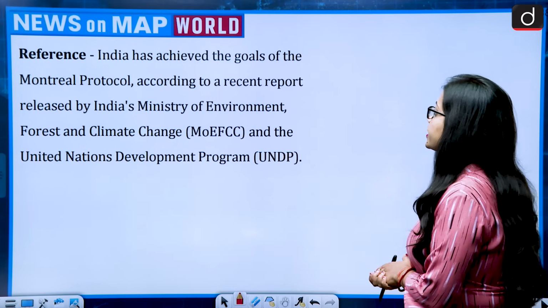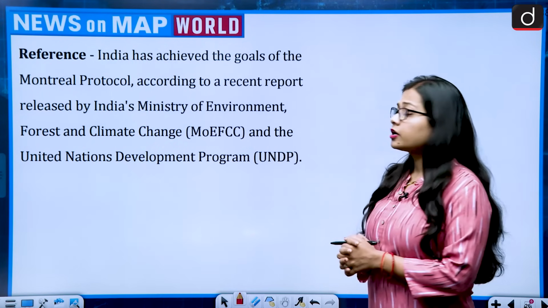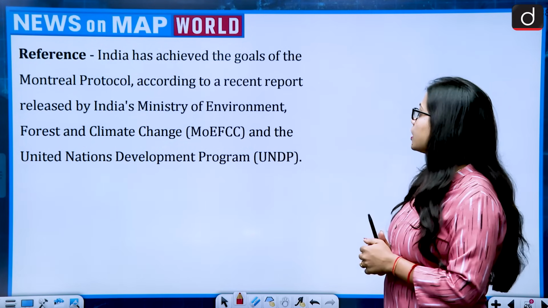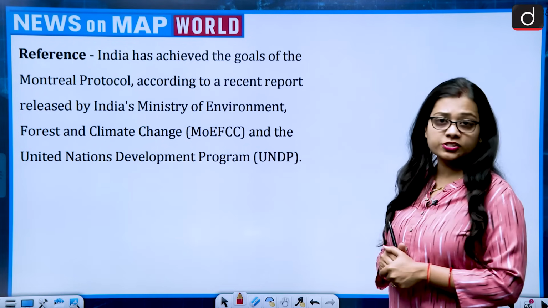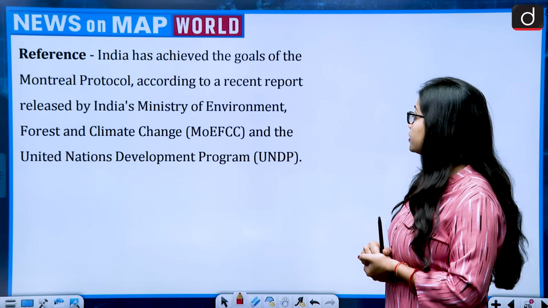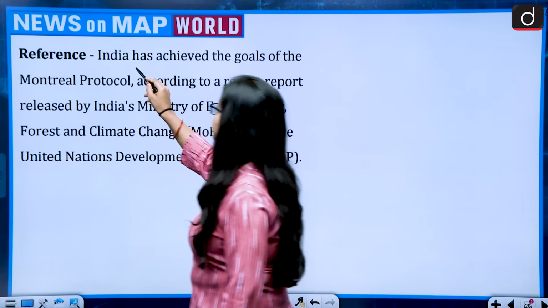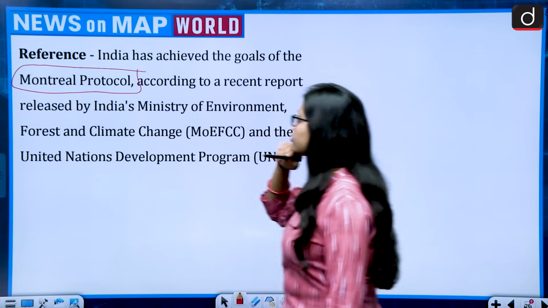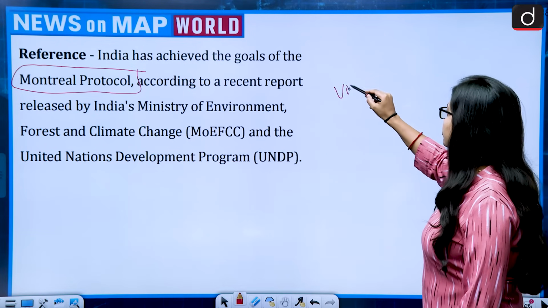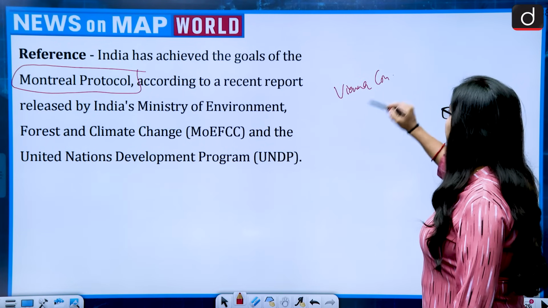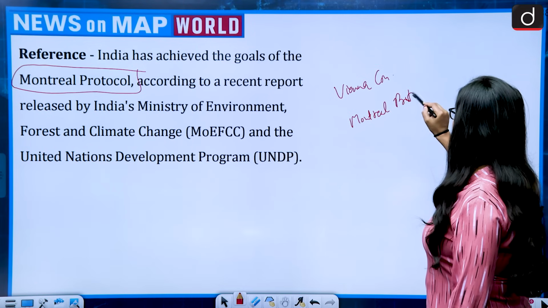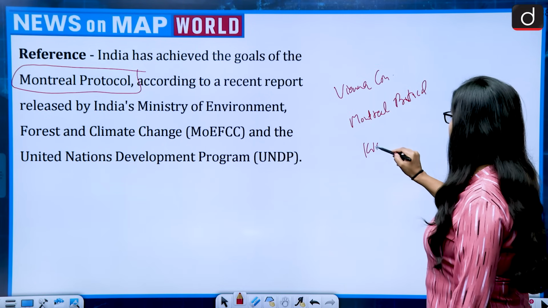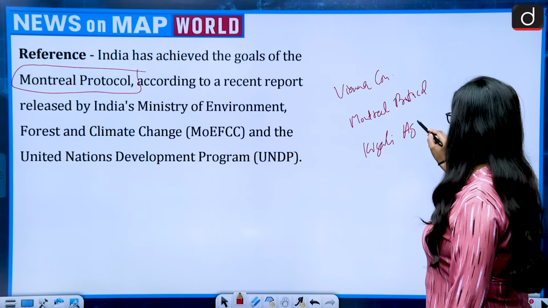The reference says India has achieved the goals of the Montreal Protocol according to a recent report released by India's Ministry of Environment, Forest and Climate Change and the UNDP. If we talk about the Montreal Protocol, the first one was the Vienna Convention, second was the Montreal Protocol and third was the Kigali Agreement.